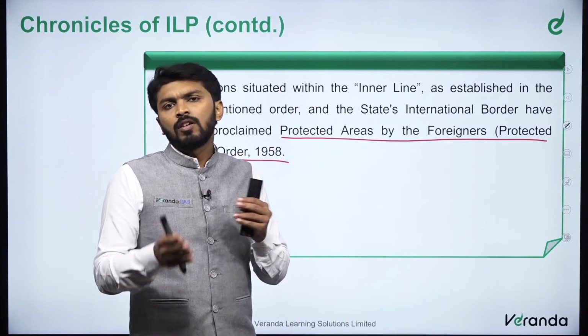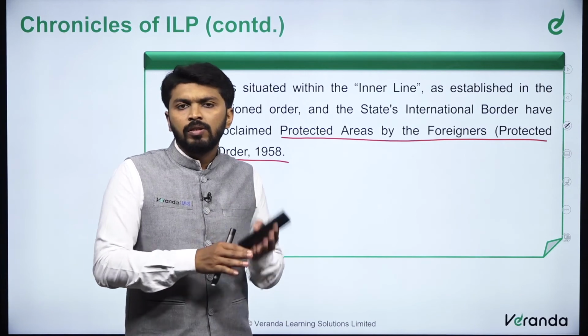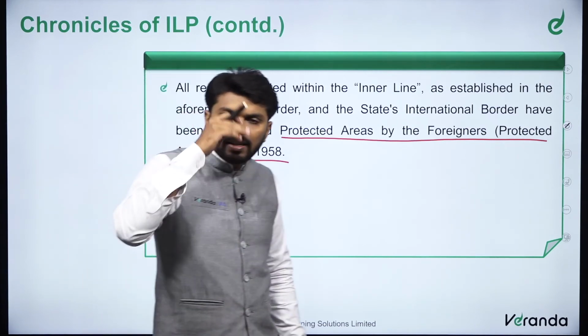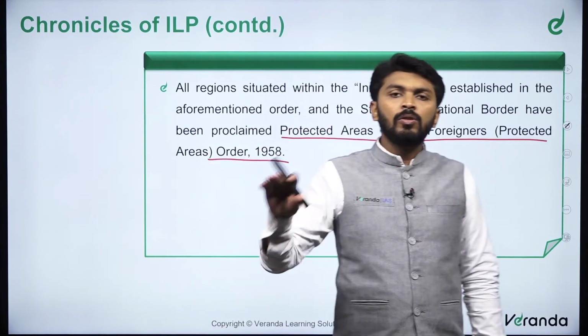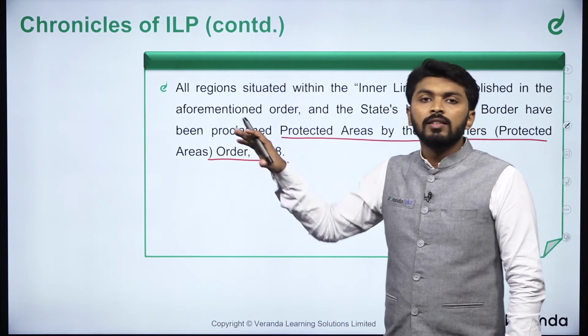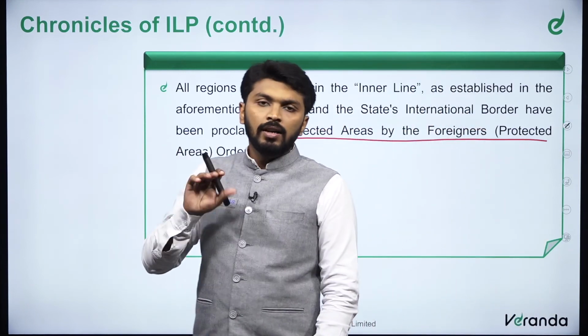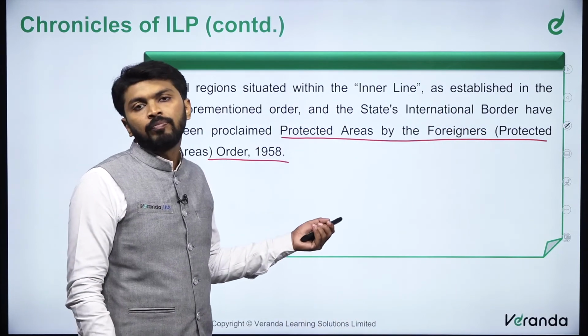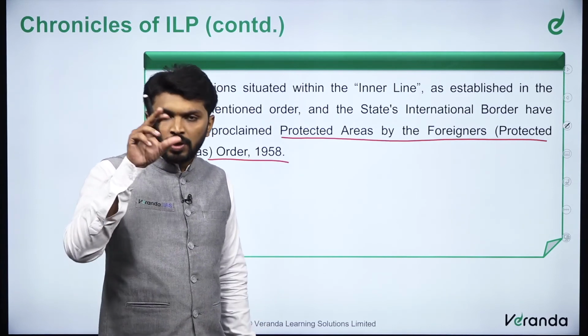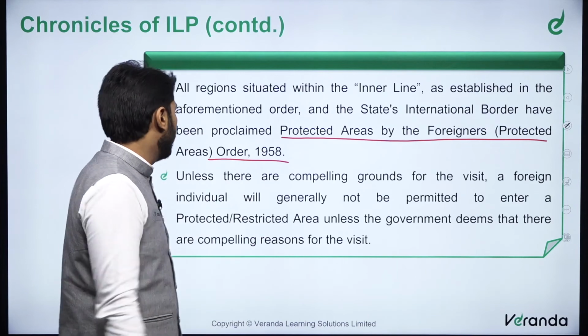The region surrounding the India-Pakistan border, India-China border, India-Nepal border, India-Bhutan border, all these international borders, were declared as protected areas along with the states which are included in the ILP system. Hence, foreigners need to obtain a special permit, that is protected area permit, to visit these areas.